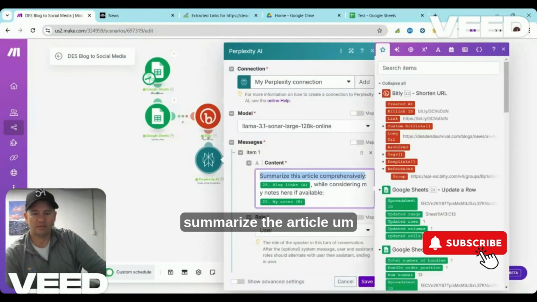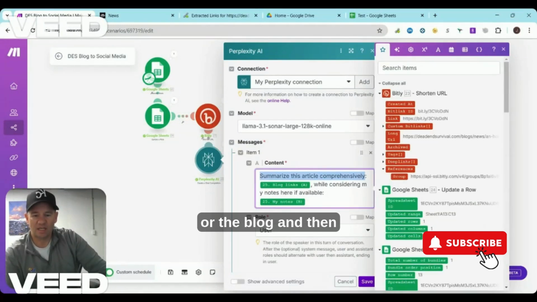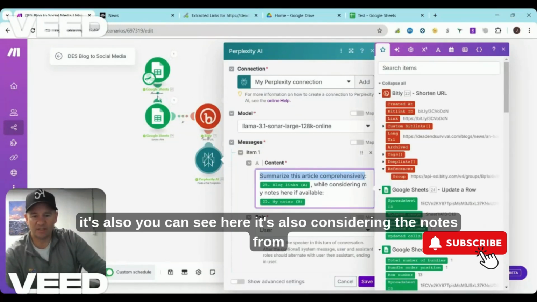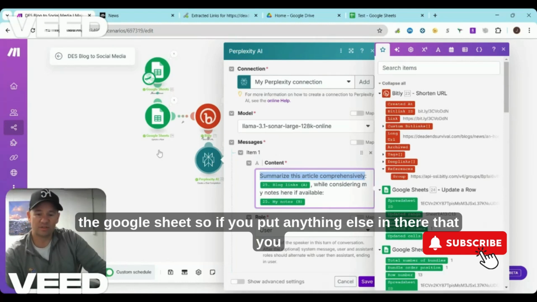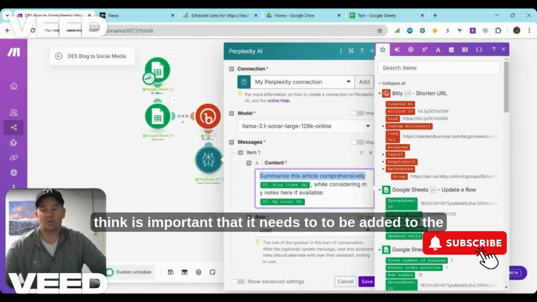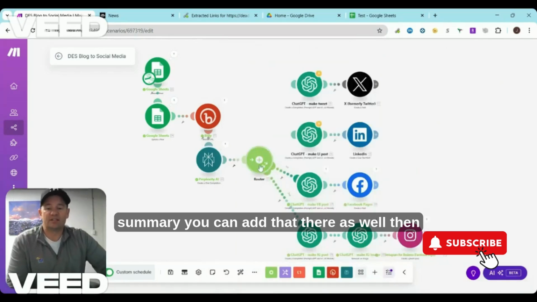Then we're using Perplexity AI here really to summarize the article or the blog. And you can see here, it's also considering the notes from the Google Sheet. So if you put anything else in there that you think is important that it needs to be added to the summary, you can add that there as well.